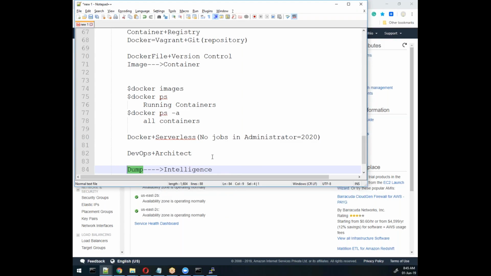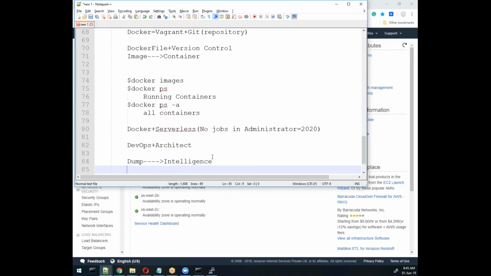Remember, people are moving from dumb system to intelligent system. Example, Oracle 12c moving to 18c. If you see Oracle 18c, it's totally automated, an auto healing concept, and they are using AI ops concept, which is a collection of DevOps and architect plus intelligence. Three things.